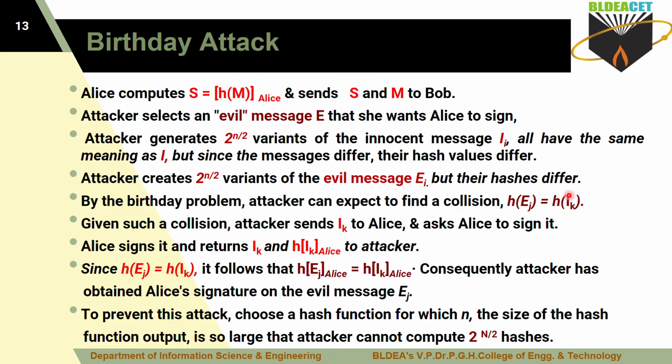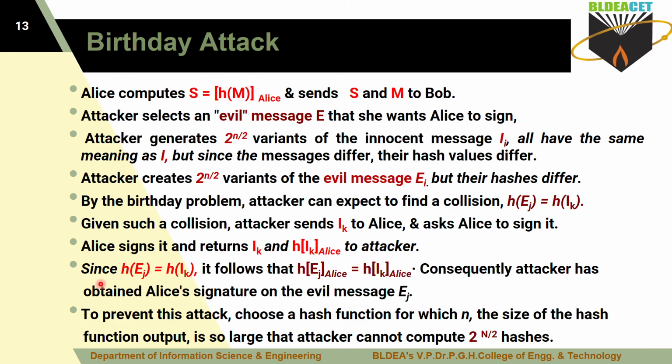In that situation, the attacker will send this innocent message to Alice and ask her to sign it. Yes, Alice is willing to sign it because it is an innocent message. So Alice will sign it and return the signed message, the innocent message along with its hash value, to the attacker. Alice does not know the message was sent by the attacker; she will think some genuine user is sending a common message.